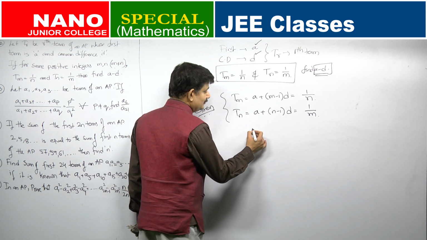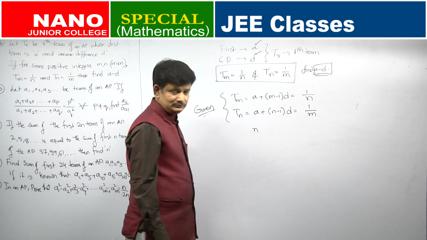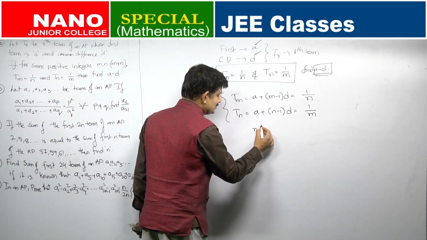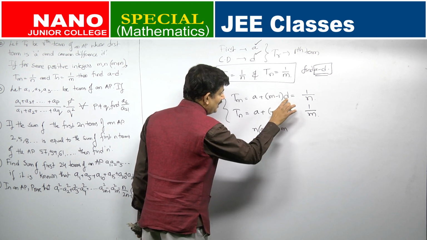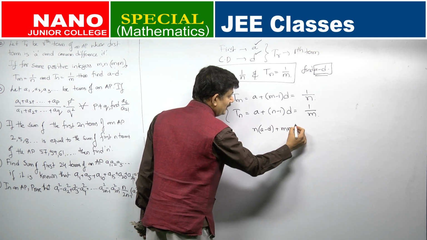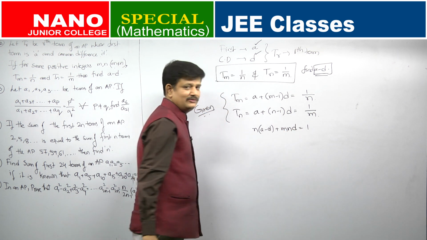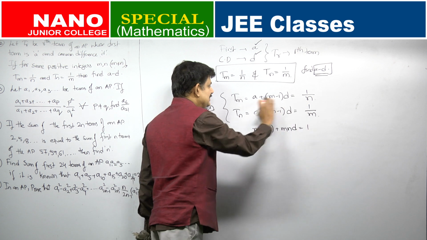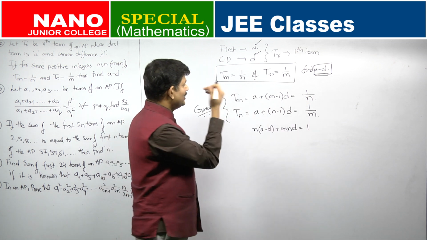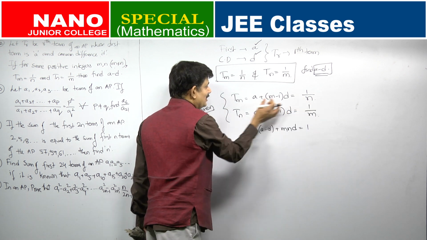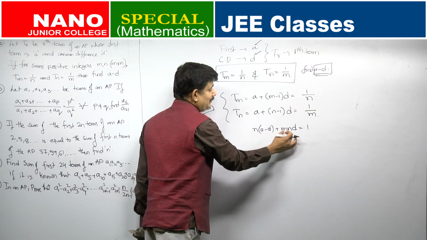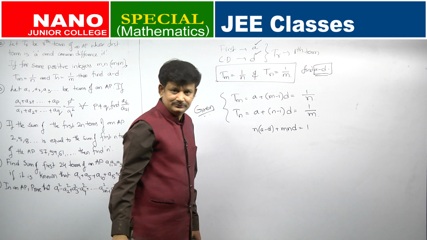So, what will I get? n into A minus D plus MD, I am multiplying by n. So, it will become MND is equal to 1. First equation, I am just seeing it and writing it. At a stage will come, you can directly say that the answer is 0. Okay. So, for your convenience I am writing this: n into A minus D plus MND is equal to 1.